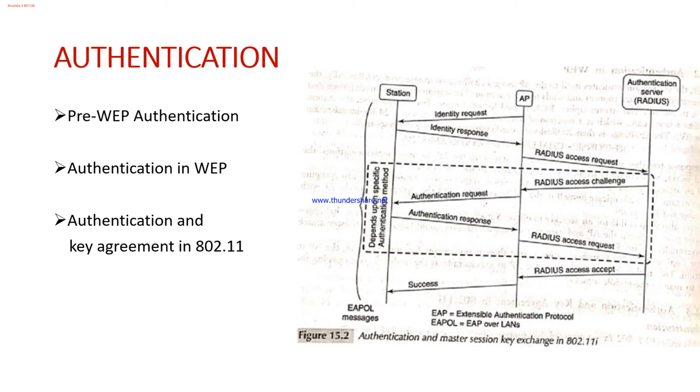The supplicant is nothing but the wireless station, the second entity is the authenticator, which is the access point in our case, and the third is the authentication server. These are the three entities involved in supporting authentication at the link layer. Different authentication mechanisms and message types are defined in the Extensible Authentication Protocol, EAP.